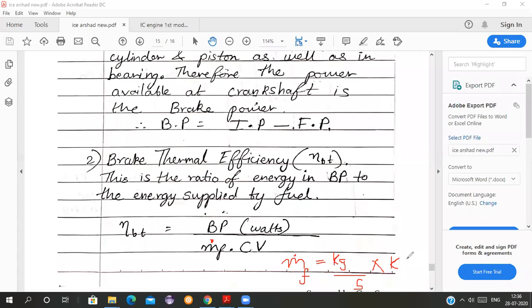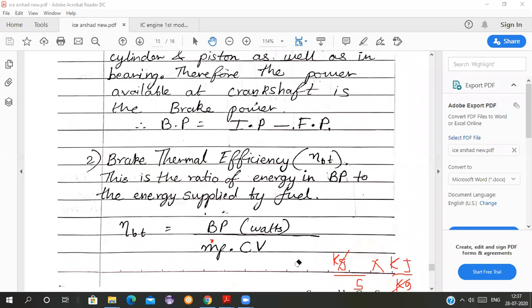When you multiply m dot f by kilojoules per kg, the kg cancels and you get kilojoules per second.